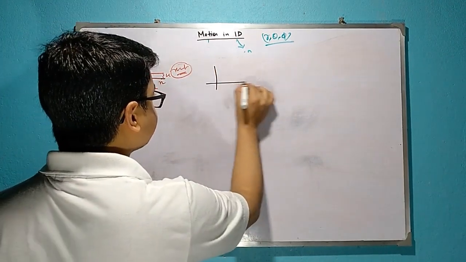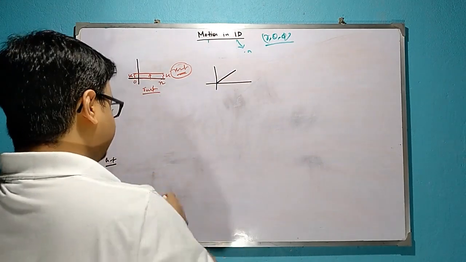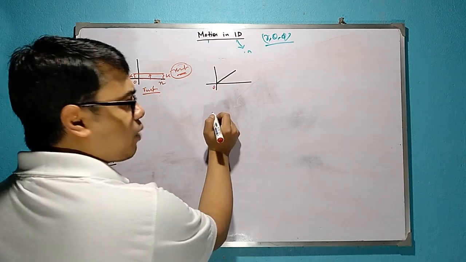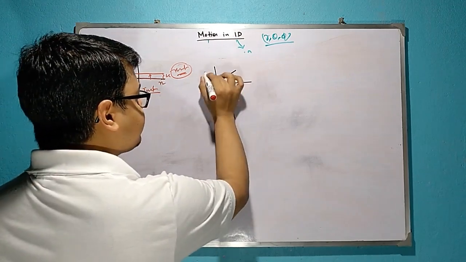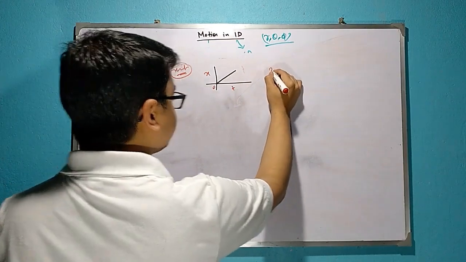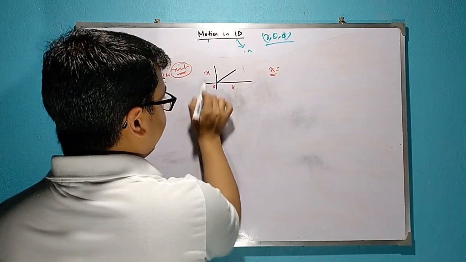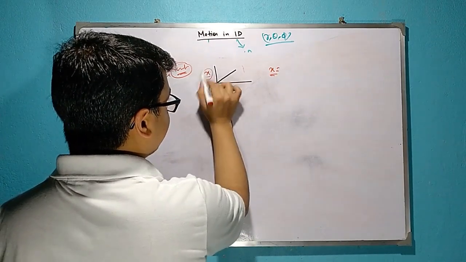What is this one? This one is nothing but at time 0 it was at 0 and its xt graph is a straight line. That means it follows x is equal to what?